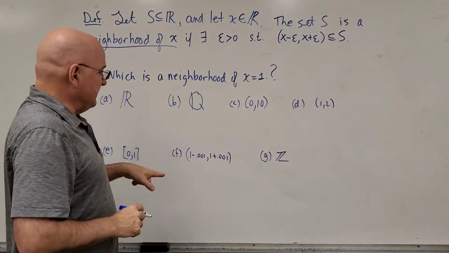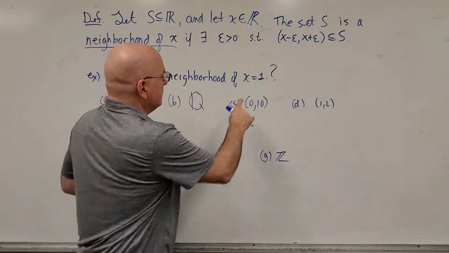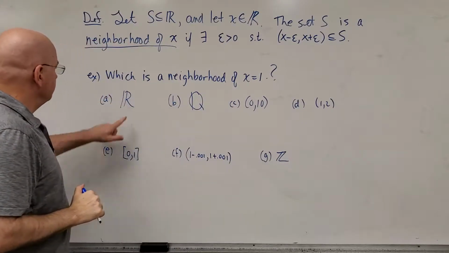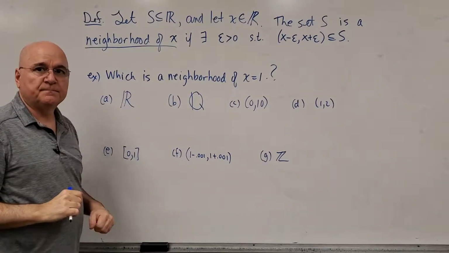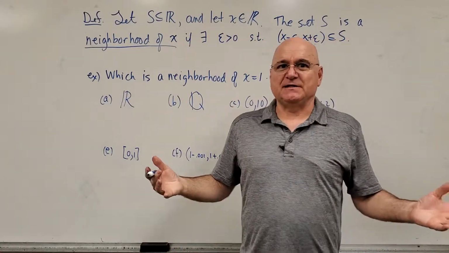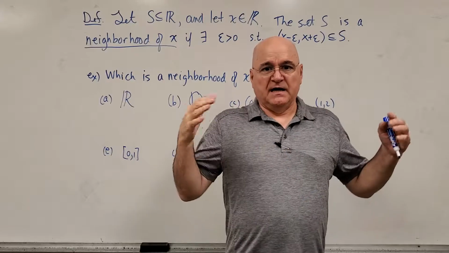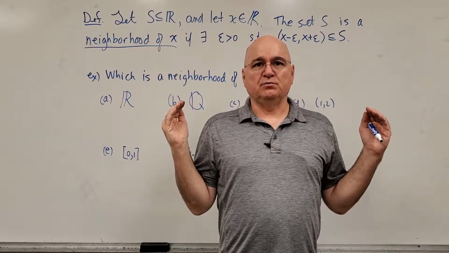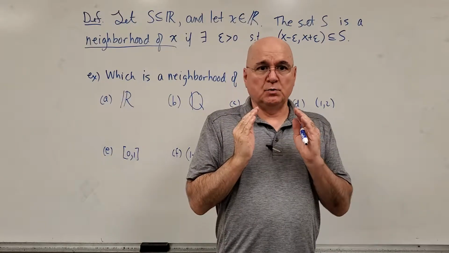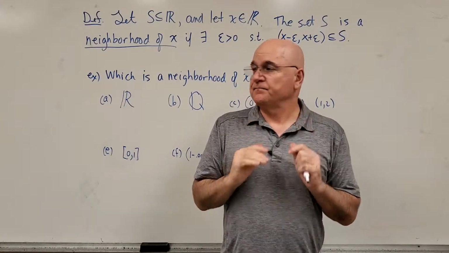All right, which of these is a neighborhood of X equals 1? Real numbers. Well, hopefully that's obviously yes. You could actually pick any epsilon. If you're the number 1, I'm in the interval from 0 to 2. I'm in the interval from 0.99 to 1.01. So yes.